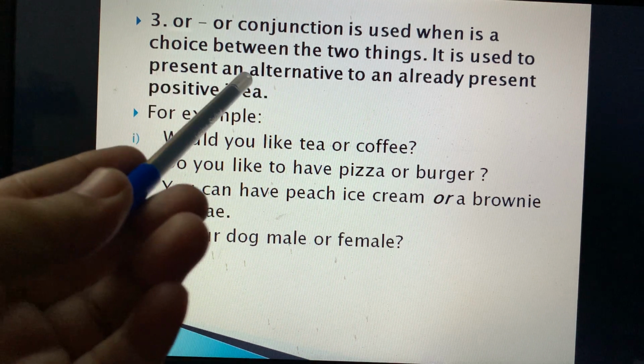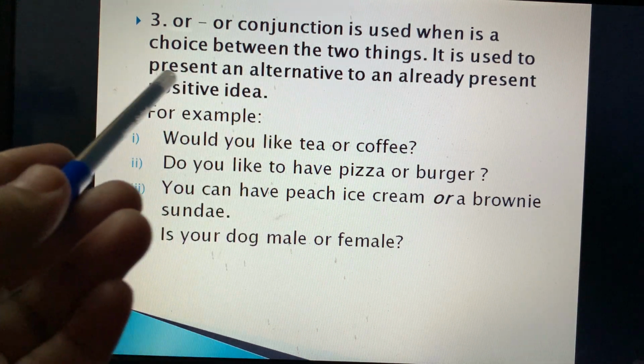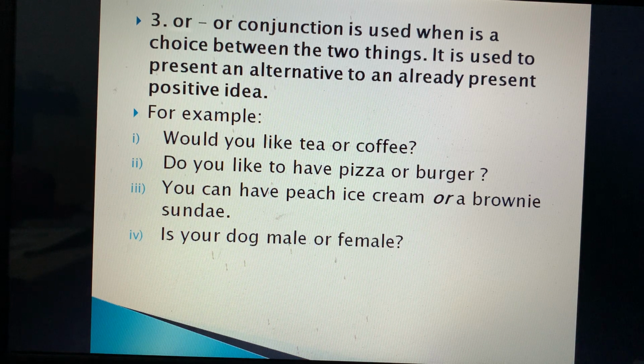It is used to present an alternative of an already present positive idea. Means one thing is already there positive and another also, we are giving the alternative of it. उसका alternative दे रहे हैं. लाइक अगर आपको कुछ चीज़ पसंद नहीं है तो हम उसका साथ में ऑल्टरनेट दे रहे हैं. आप ये भी ले सकते हो.